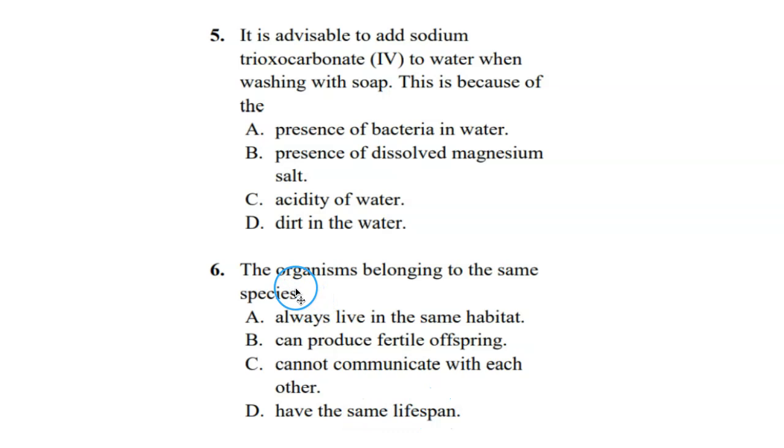When we say organisms of the same species, then we are talking about organisms that are so much alike in function, in structure, in everything, even to the extent that they can interbreed to produce a fertile offspring. For example, human beings, blacks, whites, we all belong to the same species. That is why whites can marry blacks. They give birth to fertile offspring. So we belong to the same species. So the correct option here is option B. That is, organisms belonging to the same species can produce fertile offspring.